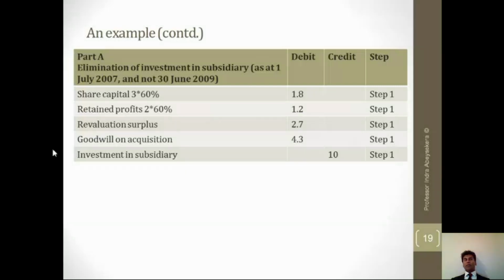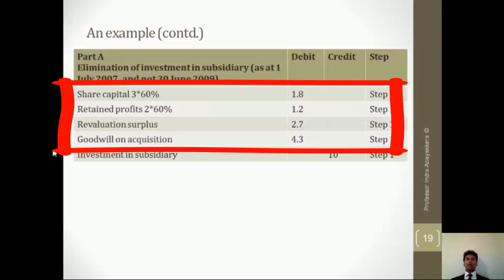So part A is the elimination of investment in subsidiary entry. Generally, we do this after doing the fair value adjustment, but in this question, it is asking first. So don't get carried away. You got to do part B first to eliminate. Revaluation surplus is part of the shareholders' equity of the subsidiary to bring it to the market value.